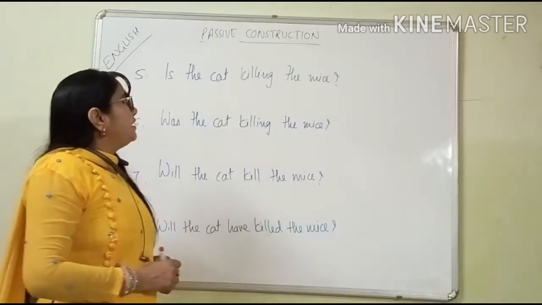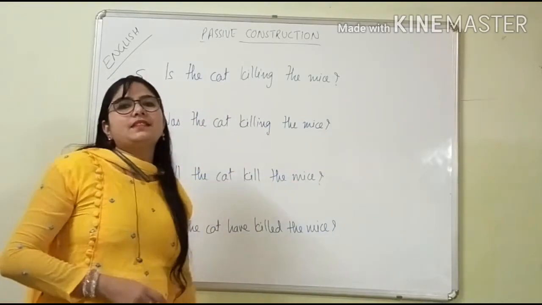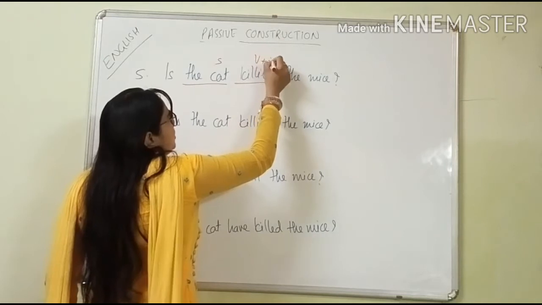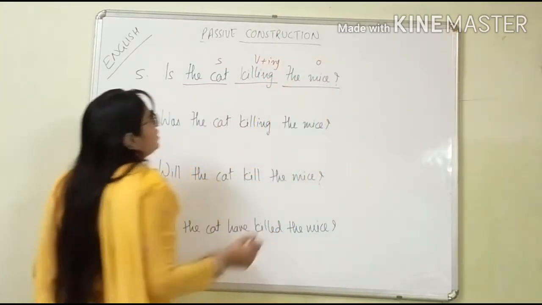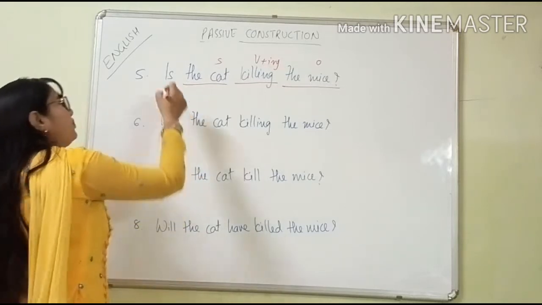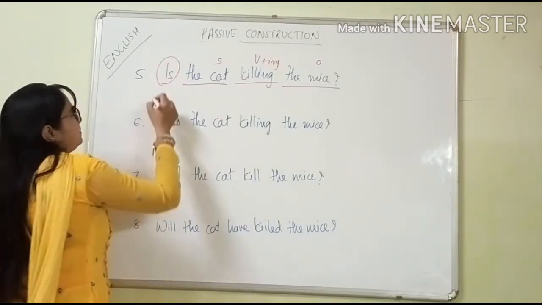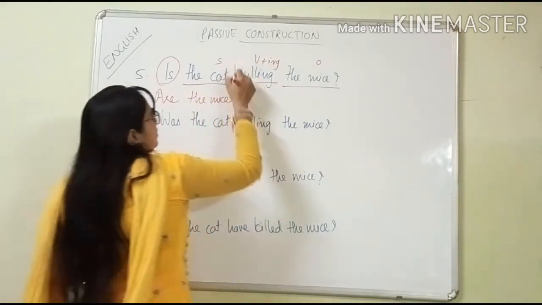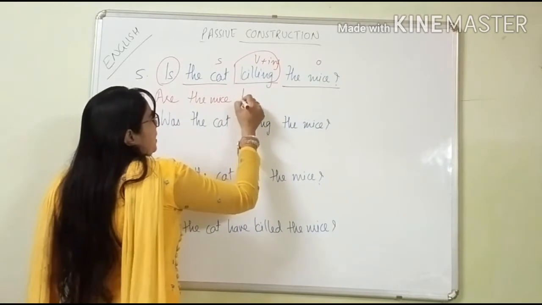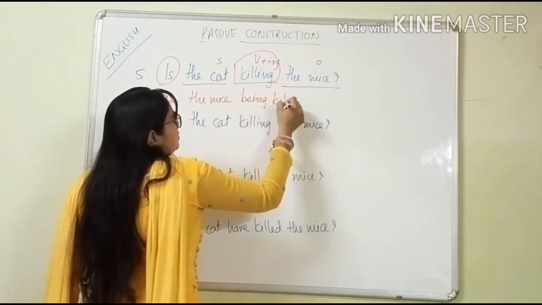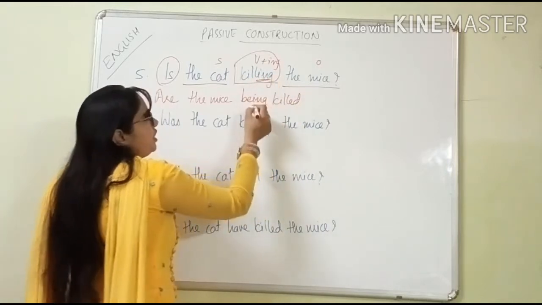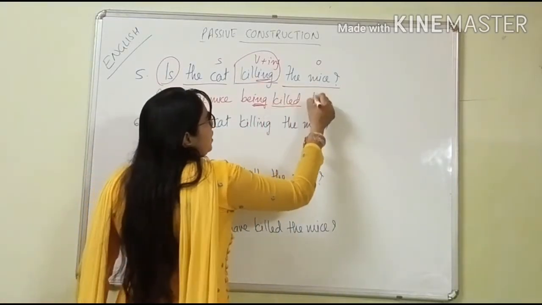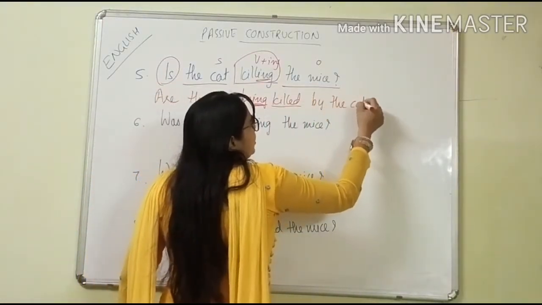Understood? Next sentence is the cat killing the mice? See now here, the cat is the subject, killing, verb plus ing, and this one is the object. So how will we convert it into passive? So instead of is, we will keep are, the mice being killed. Why being? Because ing is there, so here also we will keep ing. Are the mice being killed, verb third form, by the cat and the question mark.